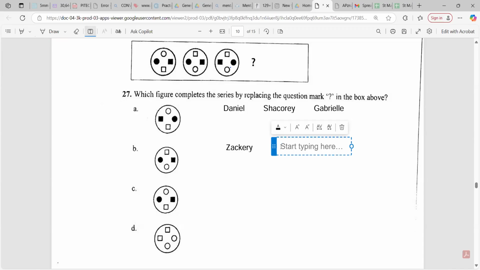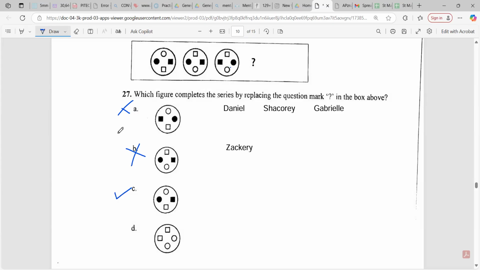No one? All right. So guys, I think it's between A and C. So I'm going to cross out these other two. So I think it's either this or this. What I observe is this one is black, and this one is black. Same thing with this. They keep these, and then they swap this, so this goes up and down.